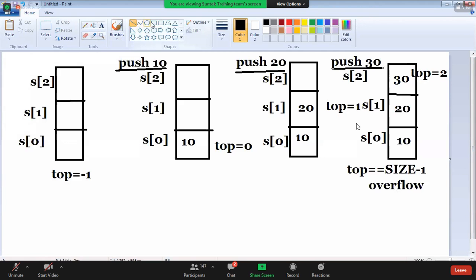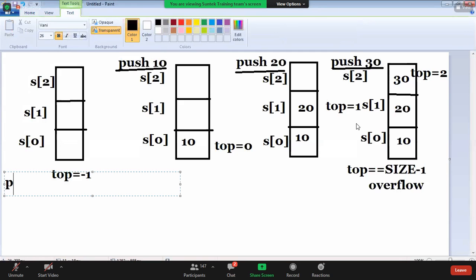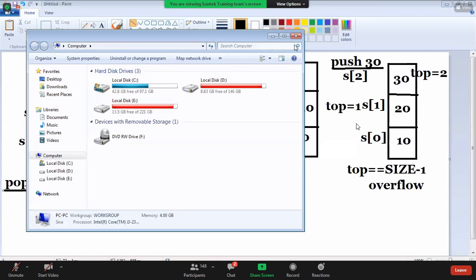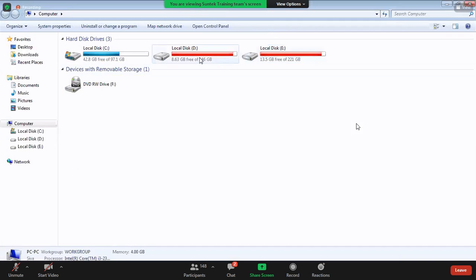Now I want to delete also, guys. While deleting, what is this operation we call? That is a pop. Listen carefully, don't write. Now I am trying to pop. Which element can be deleted? For example, see, there is a folder, and folder inside folder.